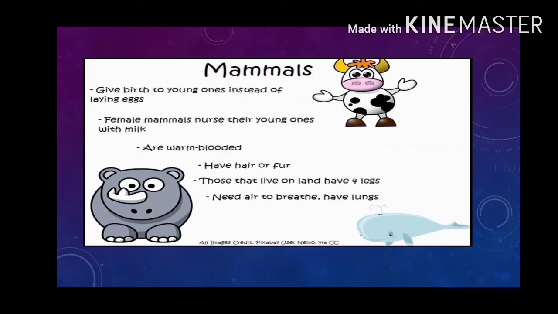Mammals. Mammals are the most evolved animals among vertebrates. The baby grows in the mother's womb for some time before birth, and the baby is fed on the mother's milk for some time after birth. This is a characteristic of mammals. For example, cow, dog, cat, sheep, etc.